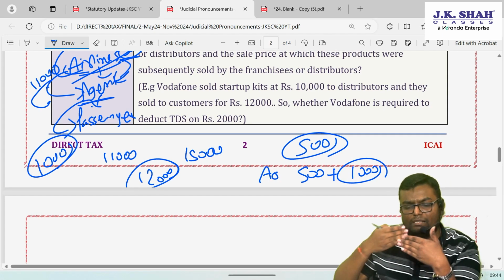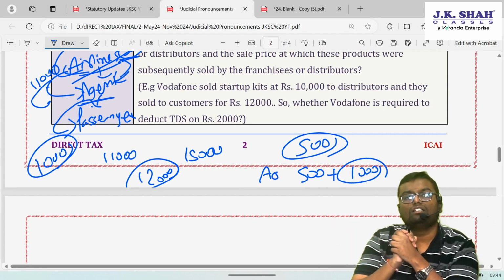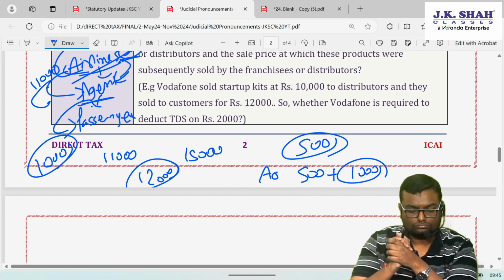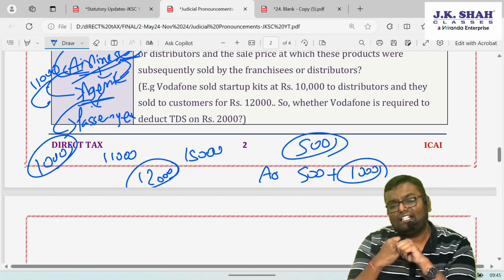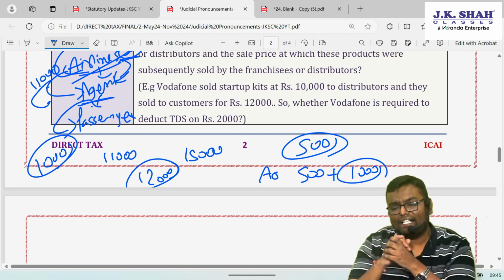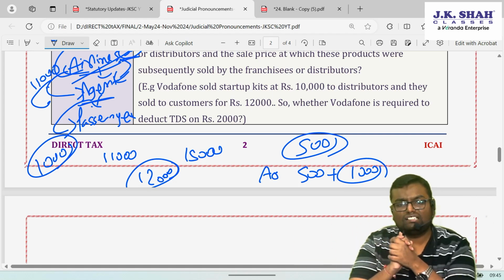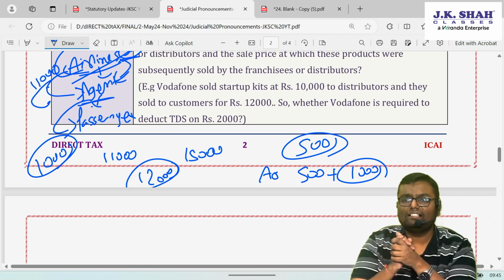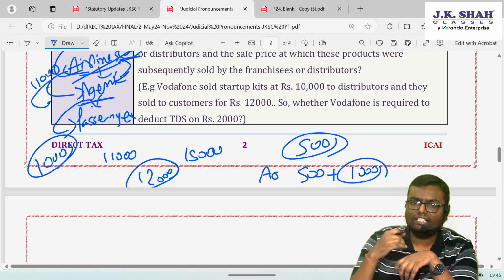That is the difference between purchase price and sale price. Because that is also one kind of additional commission that you are giving to the agent. What was the view of the airline? How do we come to know at what price those particular agents have sold the tickets? AO said it's your choice. You ask for that list from the agent every month and deduct TDS.